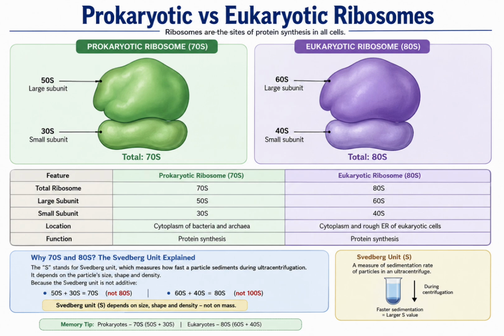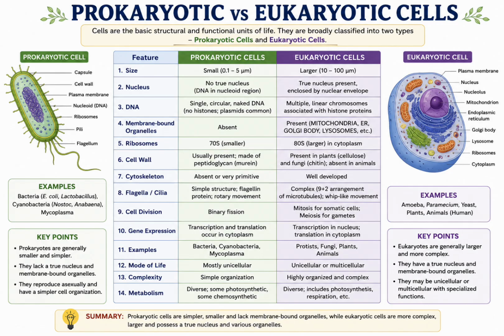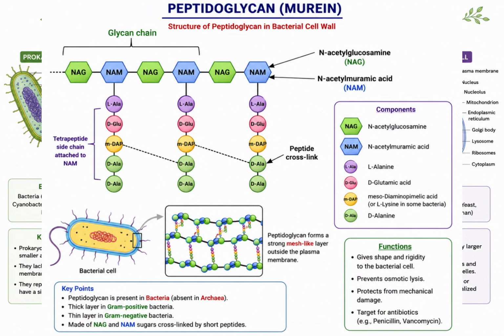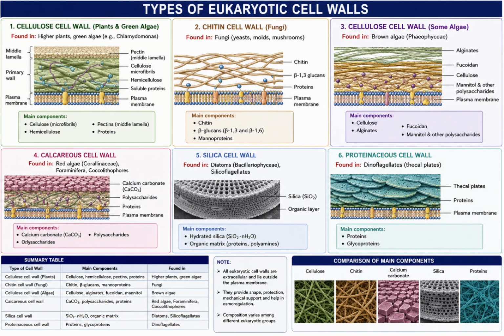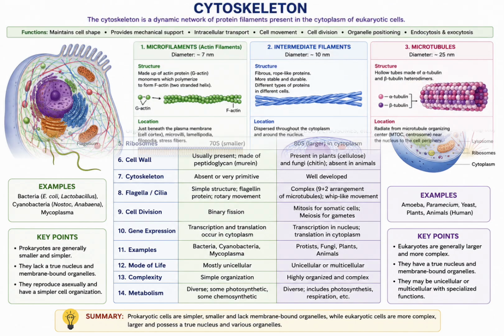Next difference is cell wall. The cell wall in prokaryotes is made up of peptidoglycan, and the cell wall in eukaryotes may be cellulose in case of plants and chitin in case of fungi, and no cell wall is present in animals. Then the cytoskeleton.